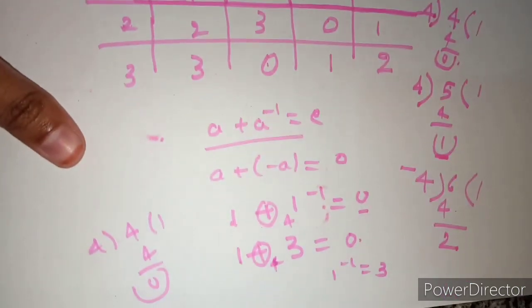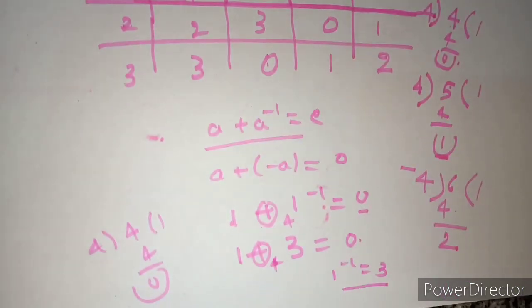So here 3 is also a generator. If you have any doubt regarding this, you can check it by solving. If you solve for 3, then add 3 one time, 2 times and 3 times, 4 times, you will get the entire group G. But through this theorem, if you find one generator of group G, then you find the inverse of that generator. Inverse of that generator is also a generator. Here inverse of 1 is 3. 3 is also a generator, right?